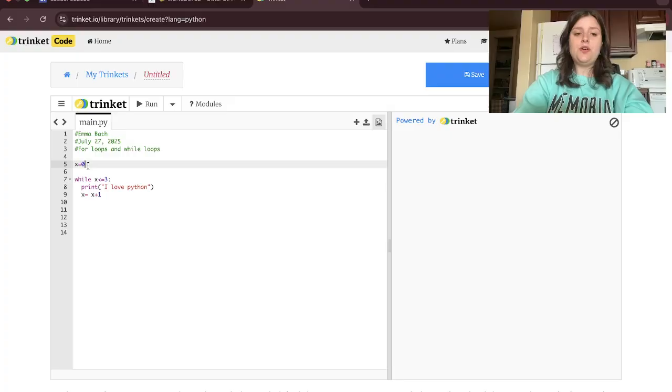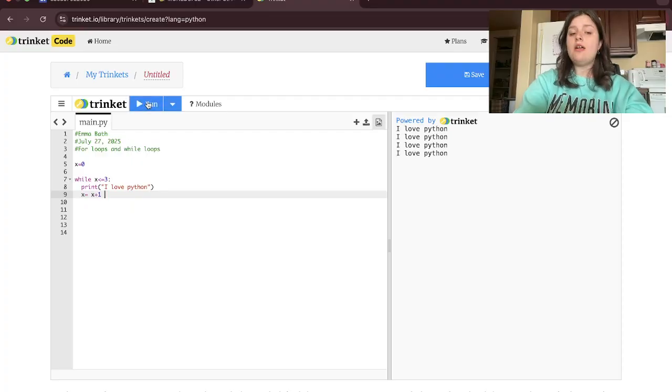So let's break down this code. Firstly, we're assigning x to 0. So while x, whatever's in the variable x, is less than or equal to 3, we're going to print the following. So we're going to print I love Python, and then we're going to increase our counter variable by 1. In the for loops, notice that x will go up by 1 each time automatically, but here we actually have to make it do it. So let's run the code and see what happens.